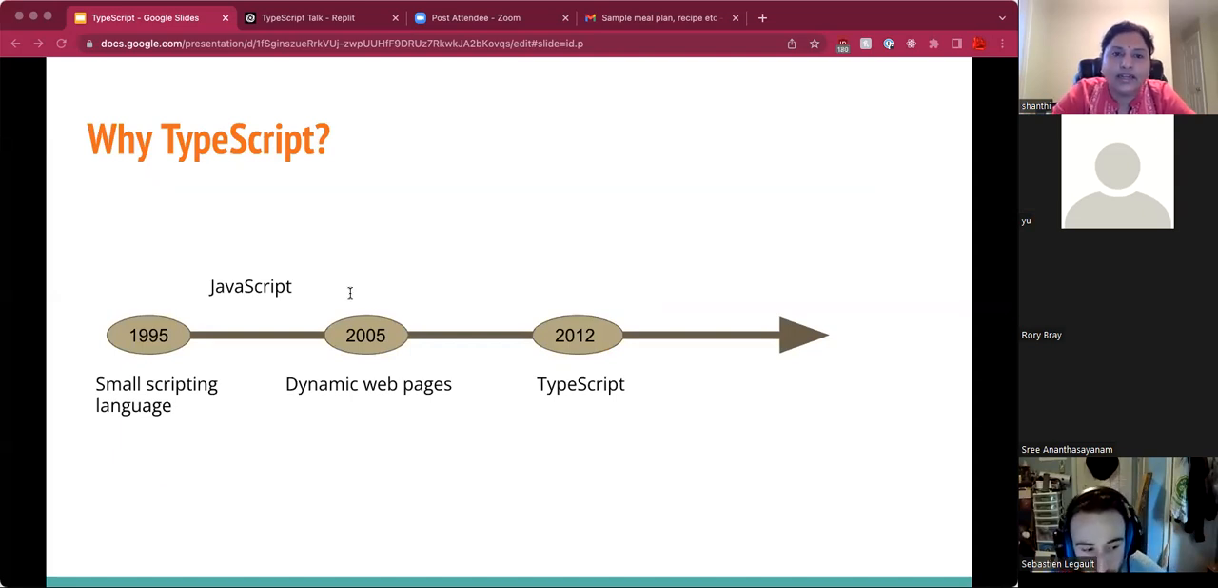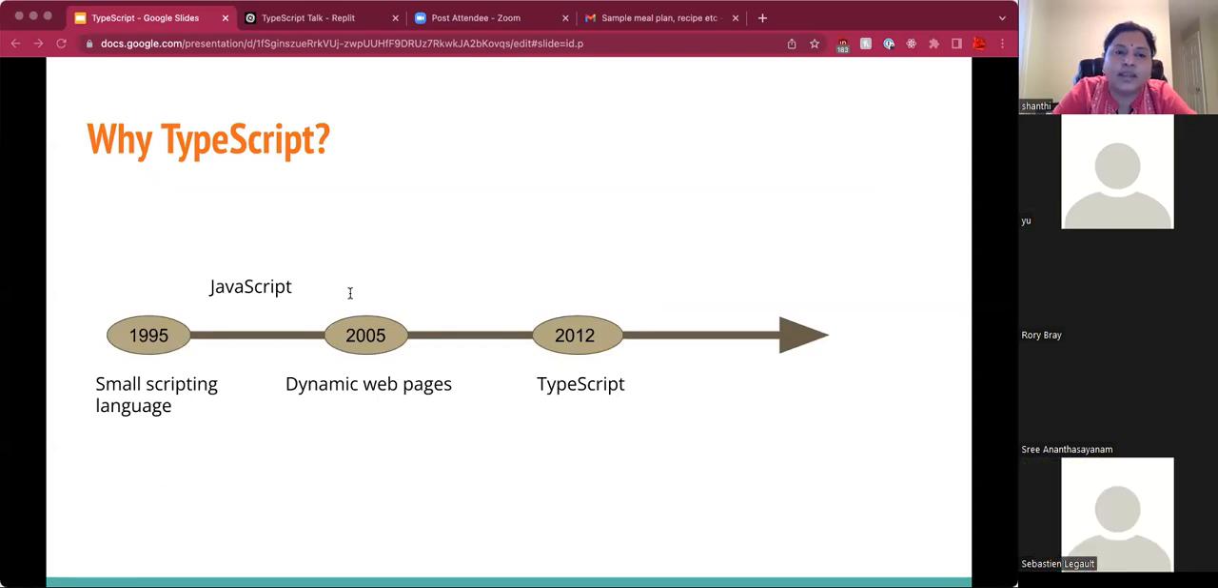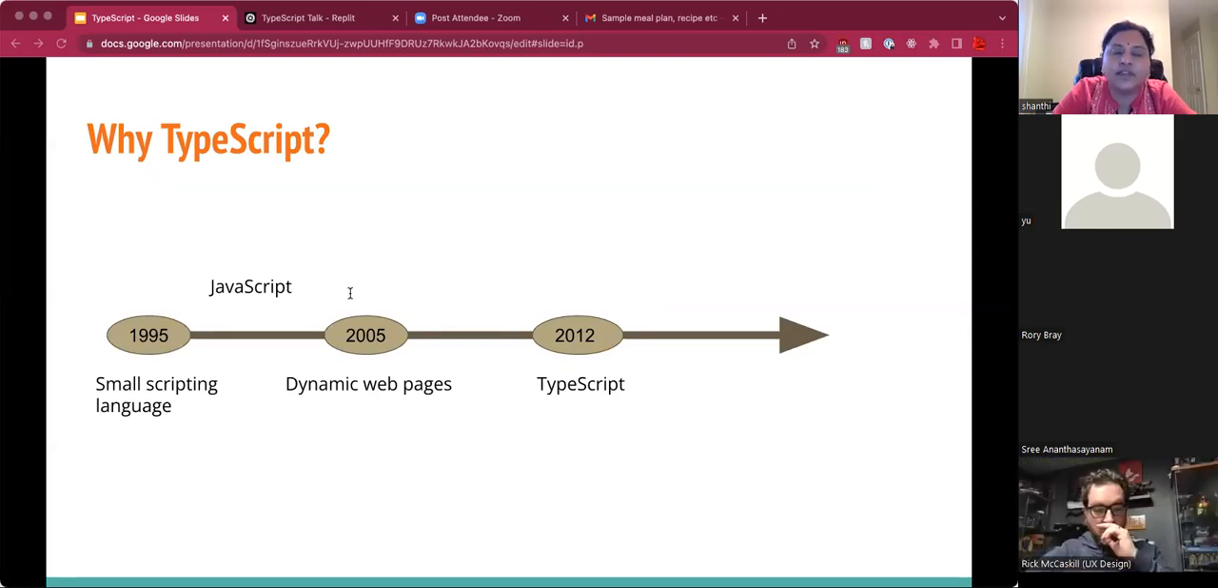So why did TypeScript come into being? In 1995, JavaScript was invented, and it was designed as a small scripting language for simple web pages and browsers. Around 1999, JavaScript was capable of supporting dynamic web pages, and that became a common practice around 2005.